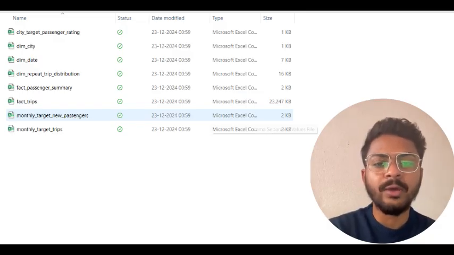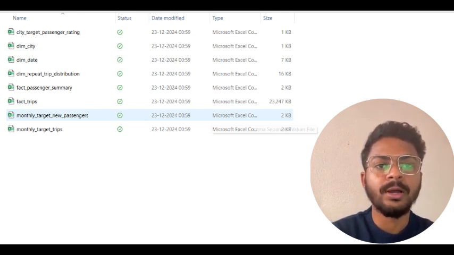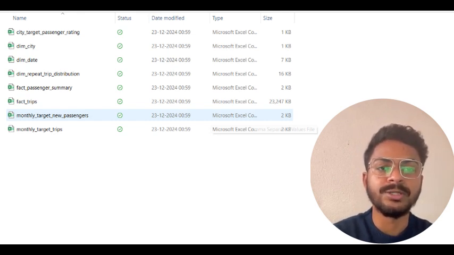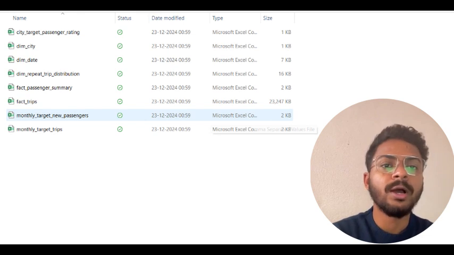Understand the data. I was provided with 8 CSV files, and here you can see I have the city target passenger file, dim city, where there are all the city names, and dim date, where there are all the dates, months, and city IDs, followed by the dim repeat trip distribution.